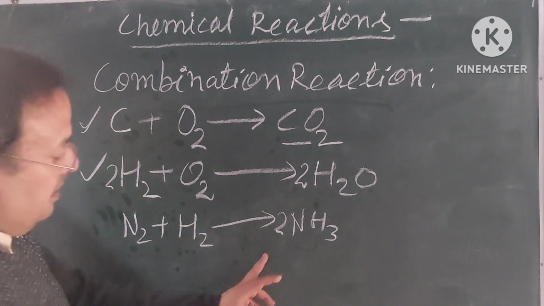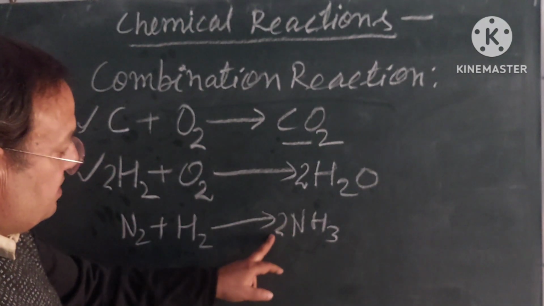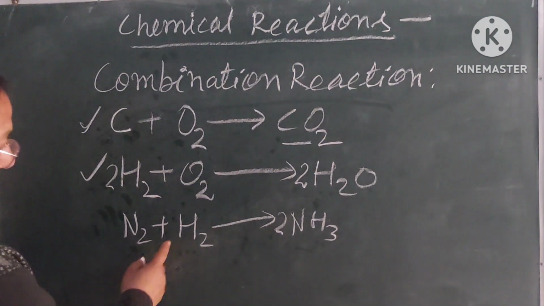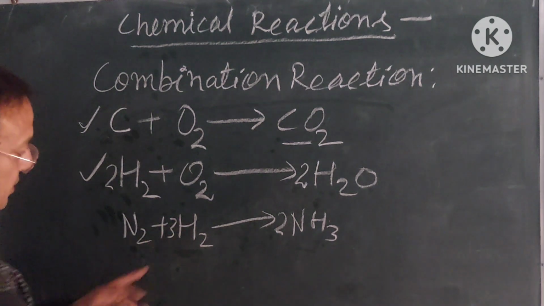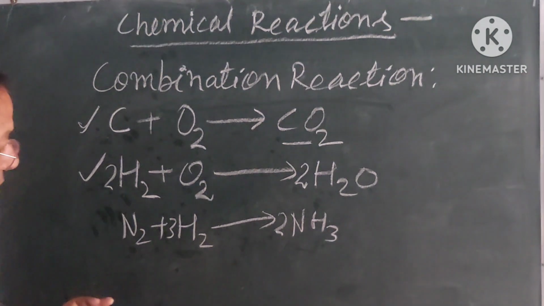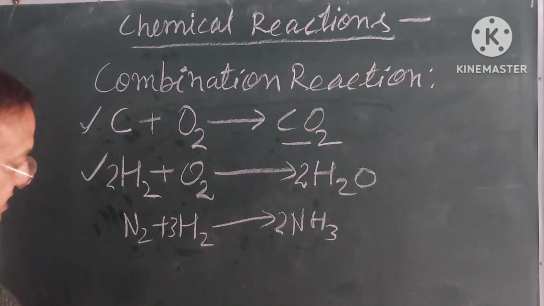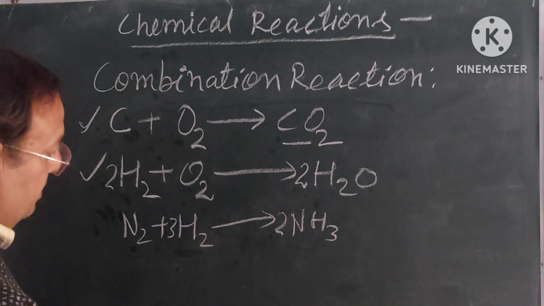It makes 6 atoms of hydrogen on the right side, and we will multiply the hydrogen molecule by 3 on this side, 3 times 2 is 6. Here also we get 6 atoms of hydrogen at the reactant side and the product side also has 6 atoms.